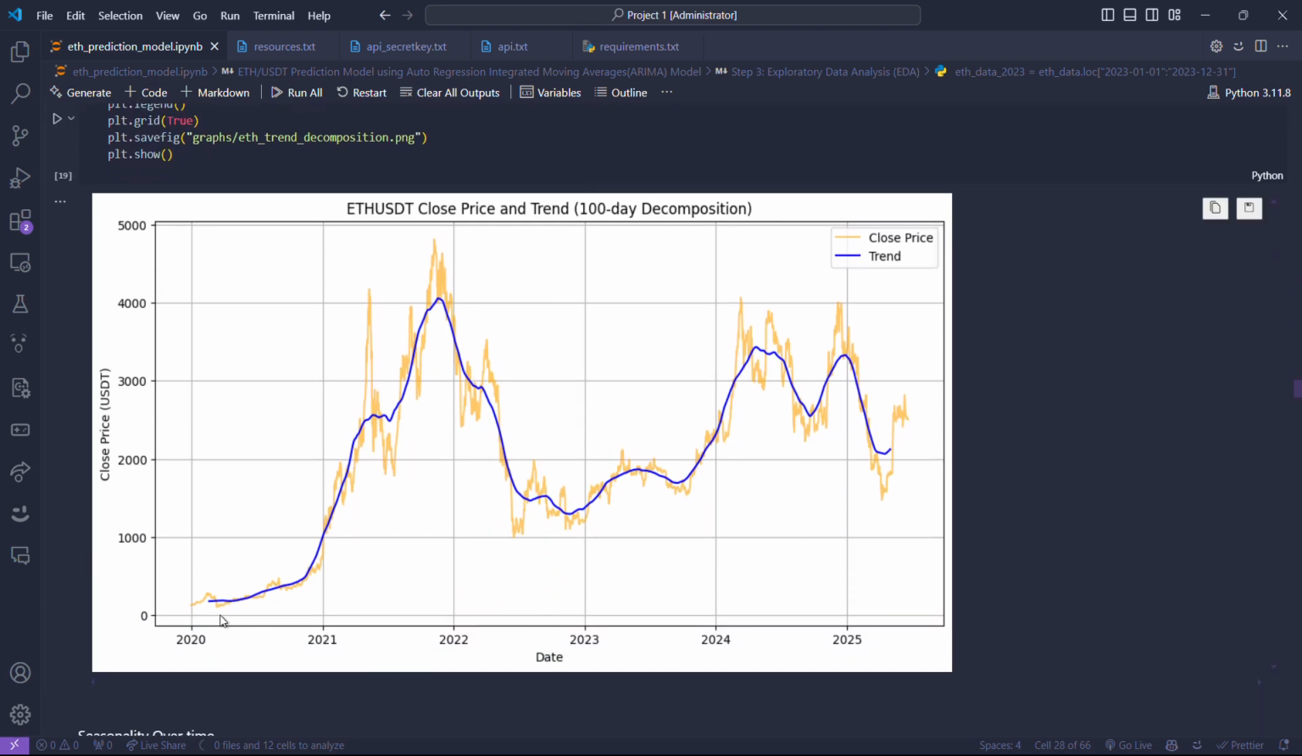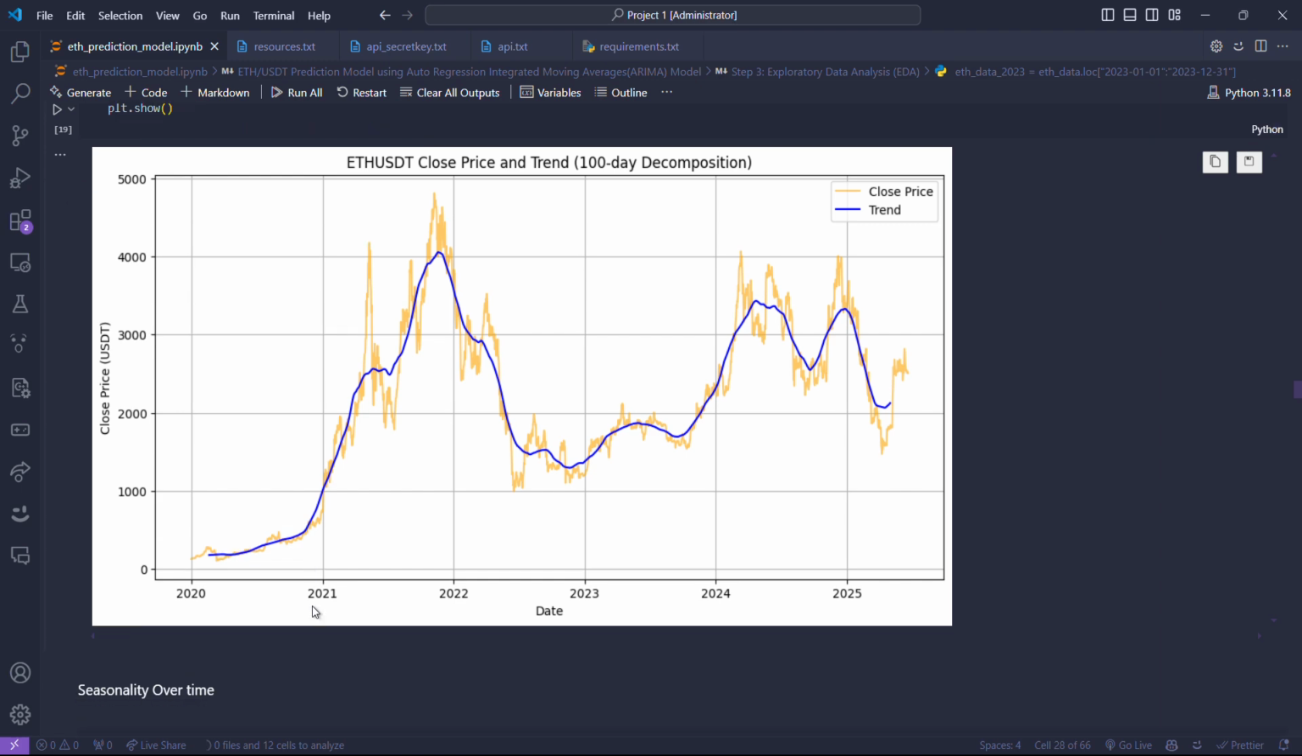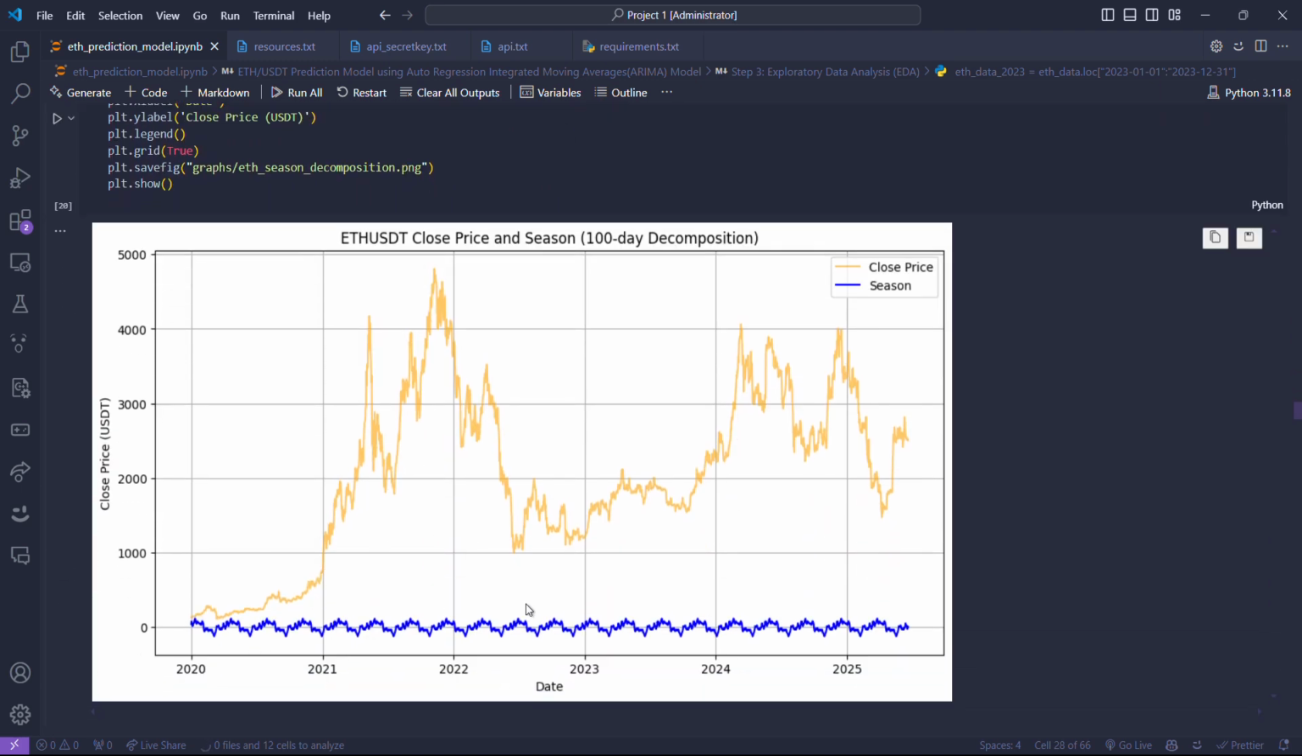Here I've used the concept of exponential smoothing models to decompose the data and find out its trend. The blue line shows the trend of the data. Here is the seasonal decomposition, which shows which season of the data is currently active. For example, in this part this season is active, and in this part this season is active.